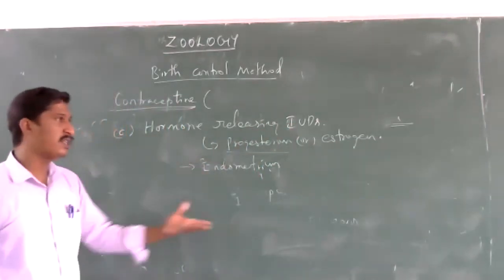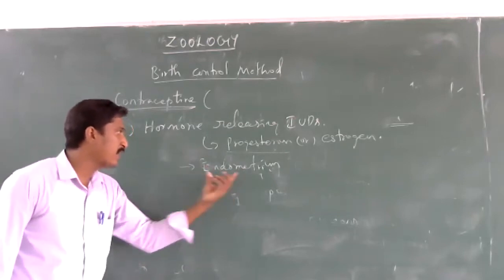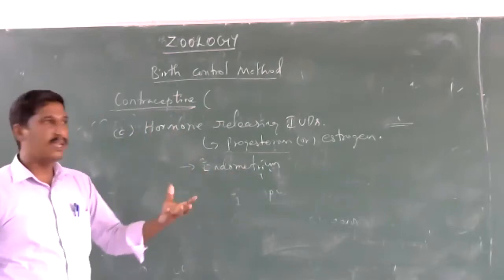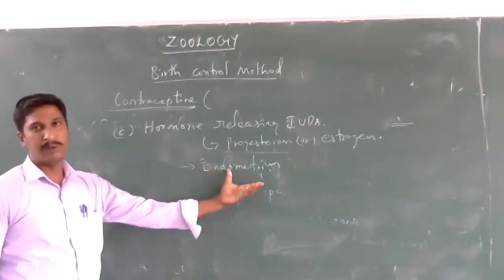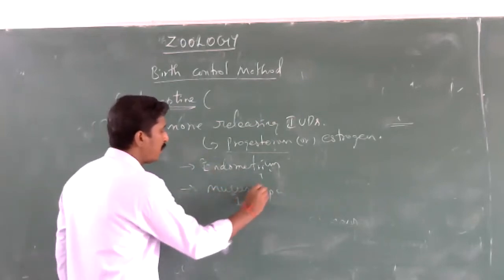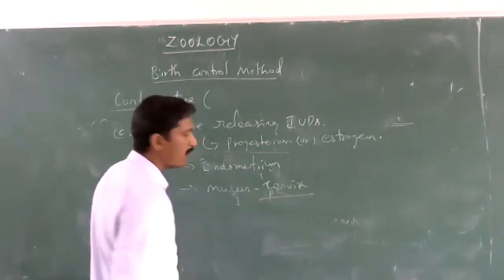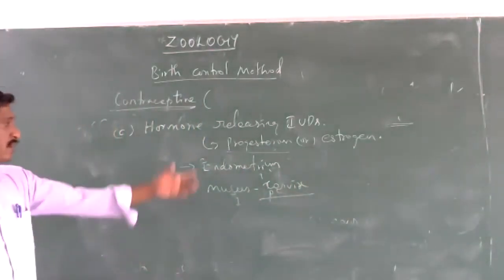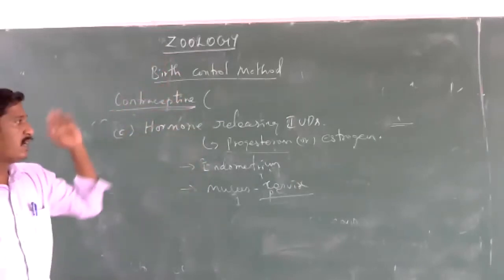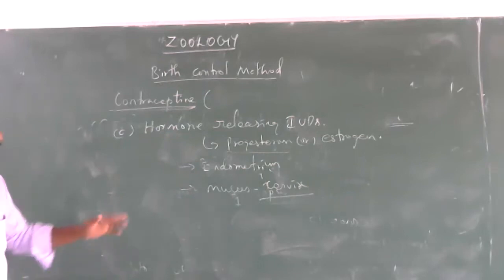It delays the preparation of the endometrium for implantation, so the fertilized egg cannot implant into the endometrium, and it also secretes more mucus in the cervix region. It also affects the motility of sperm. By this, it prevents contact of sperm and ovum.